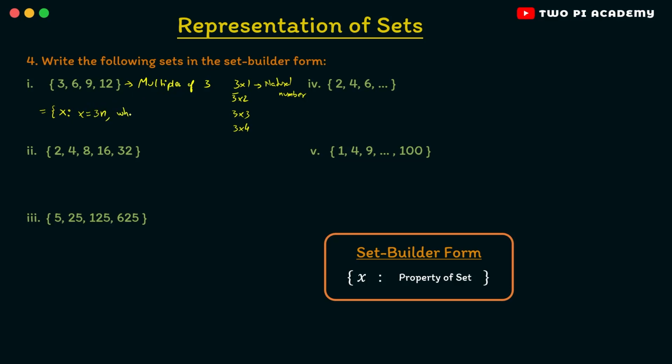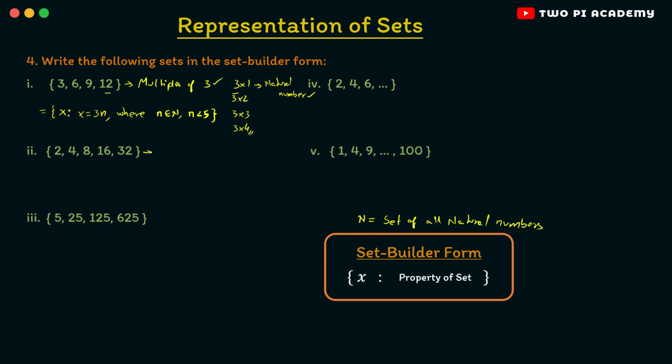3n, where here clearly n is a natural number, right? The set of all natural numbers is denoted by capital N. So capital N is the set of all natural numbers. So you can say small n belongs to capital N. It is a natural number. And finally, here we only have the first 4 multiples, that is until 3 into 4. So therefore, you can say n less than 5, right? So this is the set builder form representation of the set. The set of all x such that x is equal to 3n, a multiple of 3, where n is a natural number, and finally n is less than 5 because we only need the first 4.